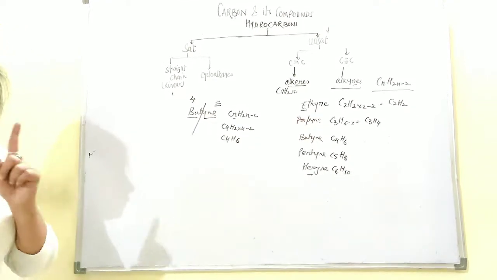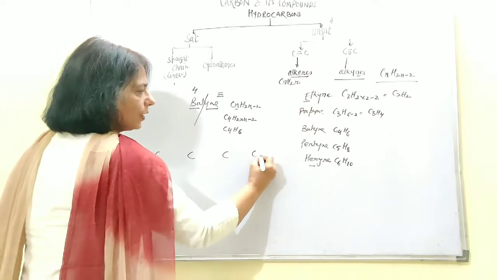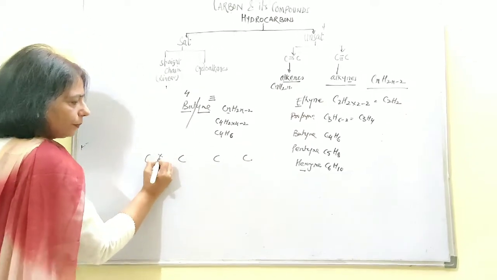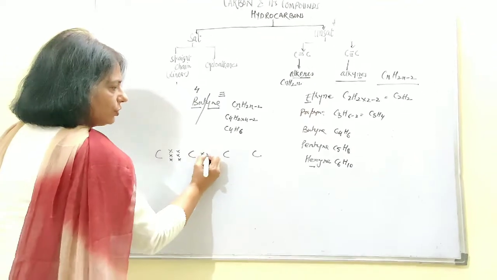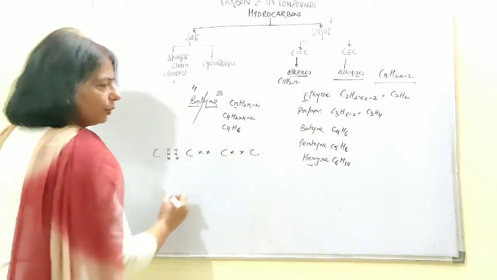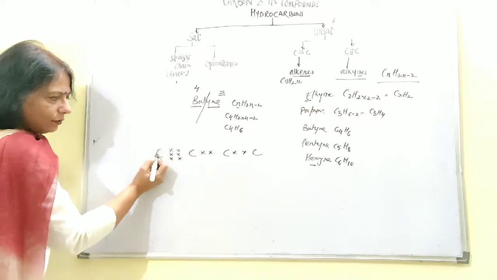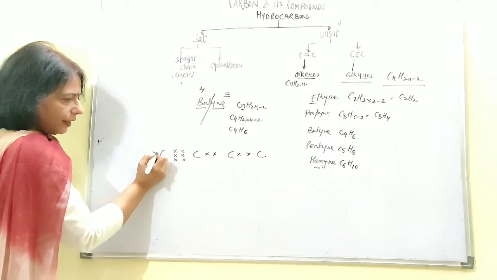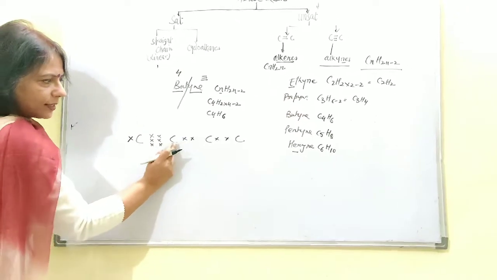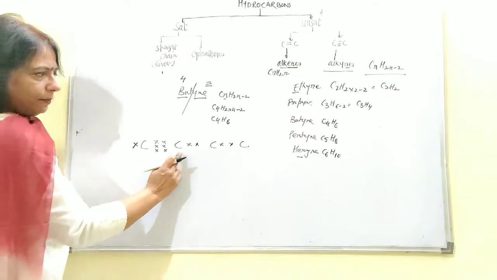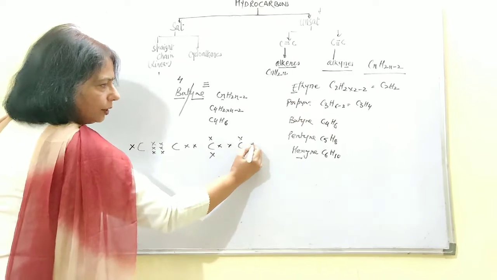Now let's go for the electron dot structure. So put 4 carbon atoms in a chain, and then for the triple bond we have to keep 3 pairs of electrons here, and the rest of the chain will contain single bonds between carbon atoms. Now look at the 4 electrons which should be present around the carbon atom: 1, 2, 3, and then put 4 here. Here in this carbon atom 1, 2, 3, it is sharing 3 this side and 1 this side, so nothing is left free with this carbon atom. In this carbon atom, 1 this side, 3 and 4, and here we will be getting 3.